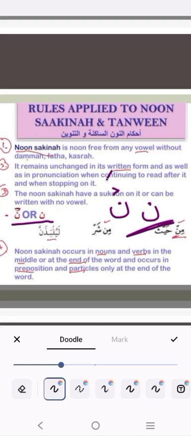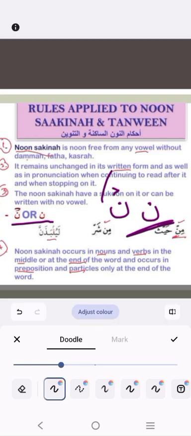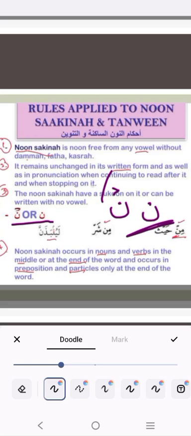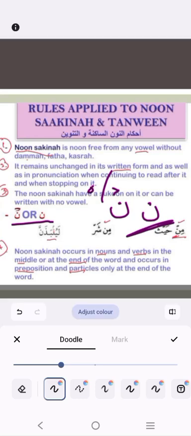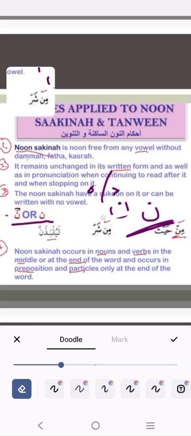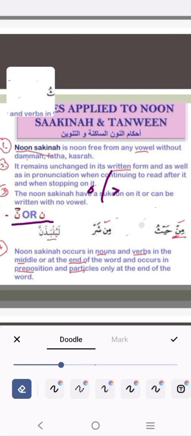This sukoon symbol can be the head of a ha or a little circle. In some mushafs, a little circle is above the noon or any letter; that is the sukoon symbol. Noon Sakinah can be in any of these shapes.